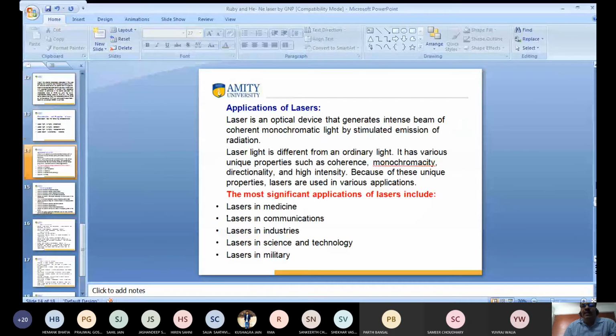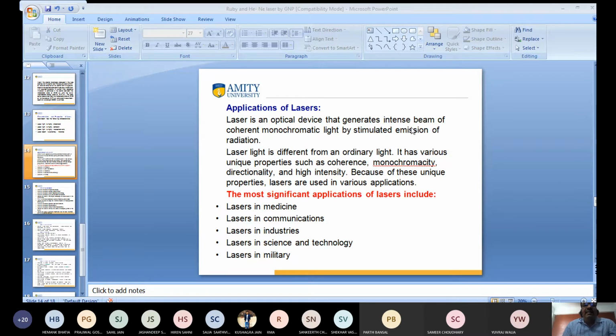So what is the application? This is very important. Sometimes they ask, what is the application of laser beam? This is very important. One question also asks, what is the difference between an ordinary ray of light and laser light? So laser is an optical device that generates an intense beam of coherent monochromatic light by the phenomenon of stimulated emission of radiation. With the help of this, the laser emits a very intense beam of light. And the question asks, what is the difference between simple light and laser light?